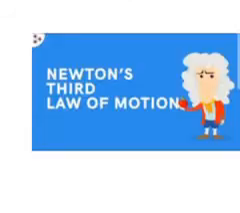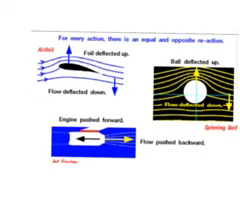And now we will study Newton's third law of motion. What is Newton's third law of motion saying? It is saying for every action there is an equal and opposite reaction. We will understand it in a clear way. It says that for every action there is an equal and opposite reaction.